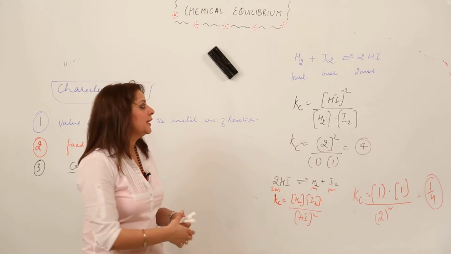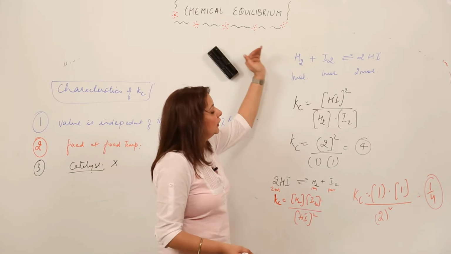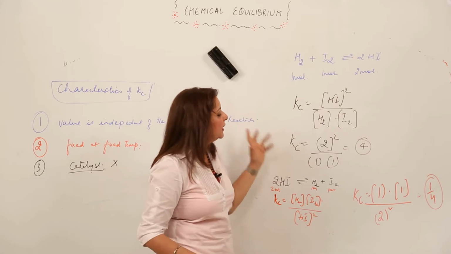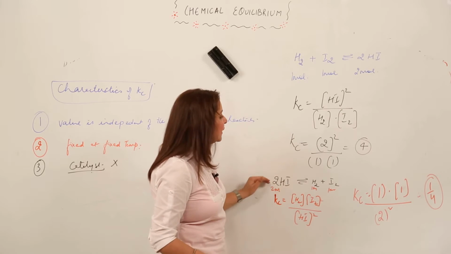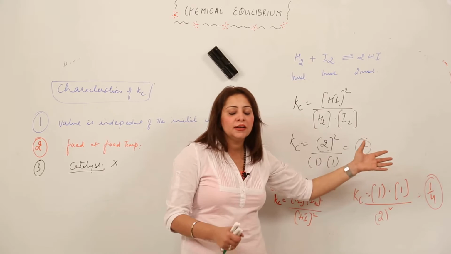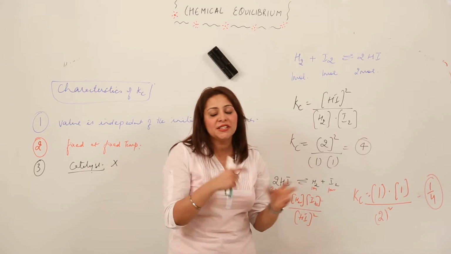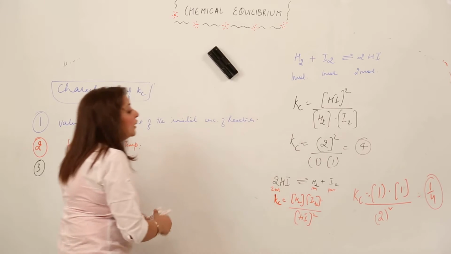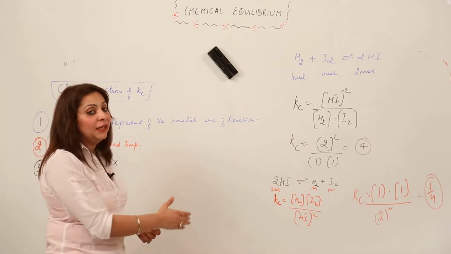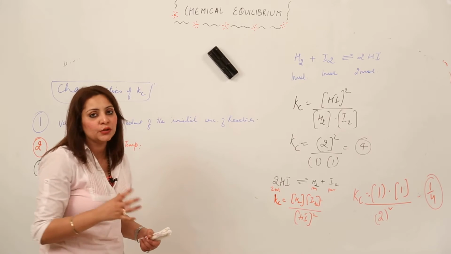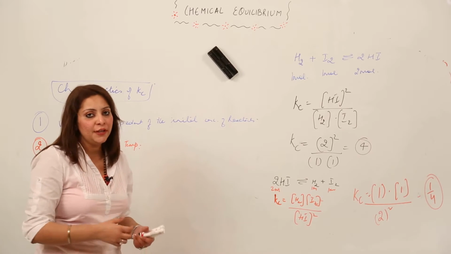What you have noticed in this reaction, see, first I calculated the Kc expression for this reaction, then I just reversed the reaction, and what I get to see is that the Kc value just became 1 by this, that means the reciprocal of the original value. So this is what I wanted to explain to you, which I have explained with an example, and if you get a question like this, just explain it with some kind of reaction, right? You will have a better explanation in that case.